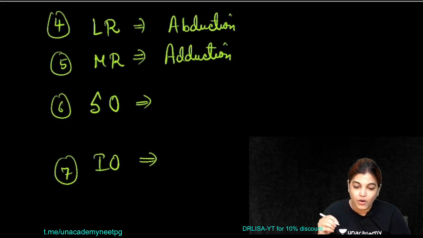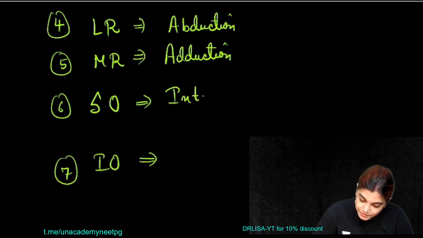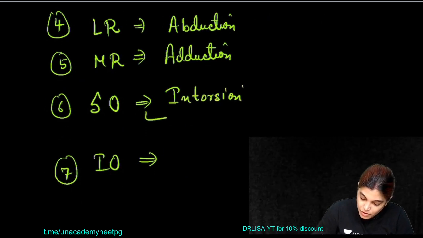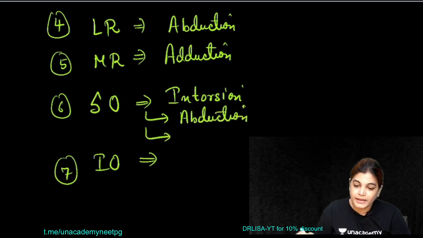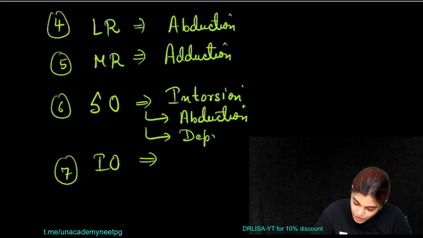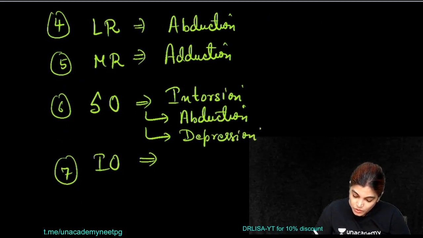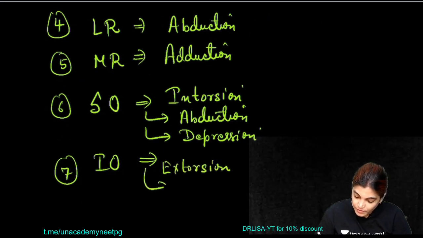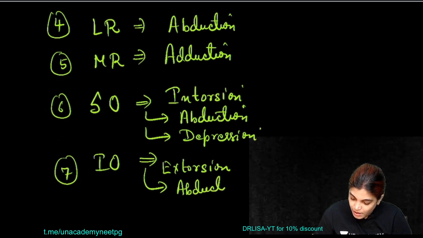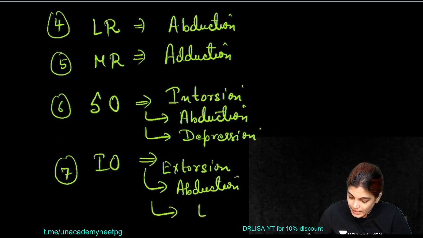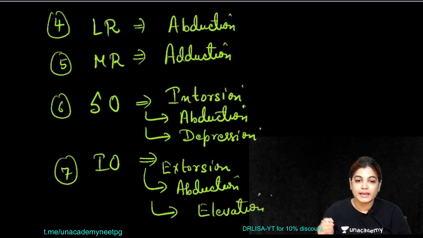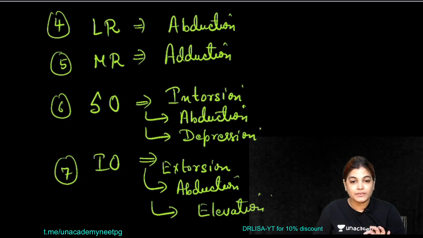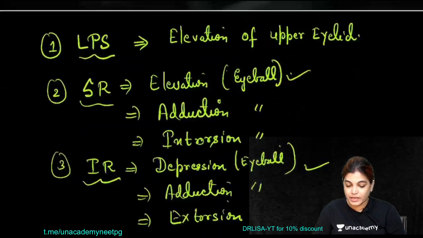So superior oblique will cause intorsion, it will cause abduction and depression of eyeball. Now moving to inferior oblique, it will cause extorsion of eyeball, abduction of eyeball and elevation of eyeball. So this is exactly opposite to its name. As you can see, it is exactly opposite to its name. So yes, we have done with the action of each of the 7 extraocular muscles.